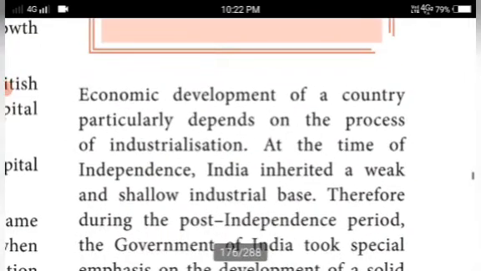The economic development of a country particularly depends on the process of industrialization.